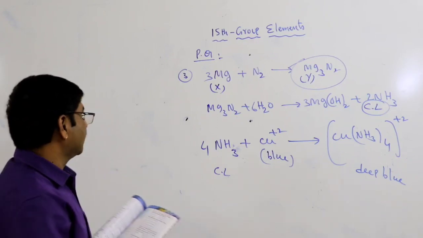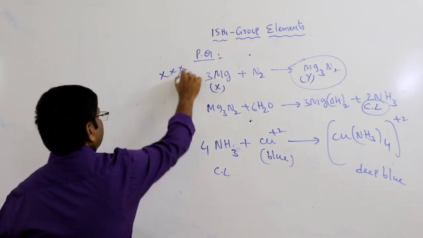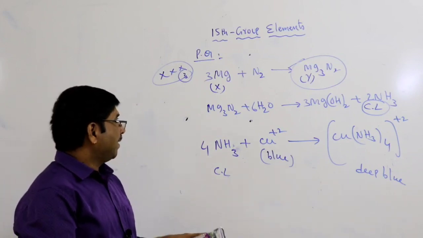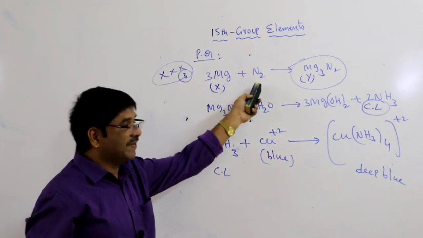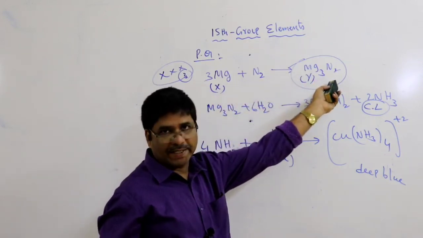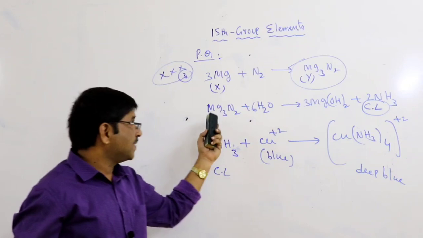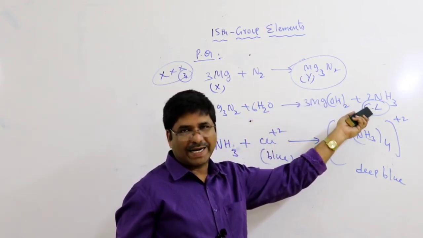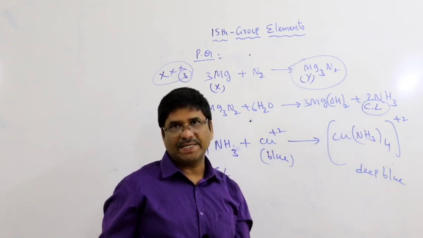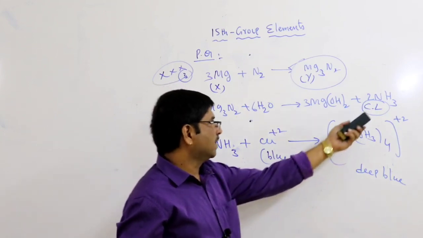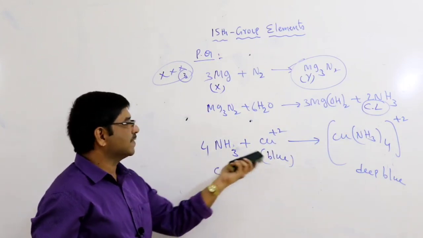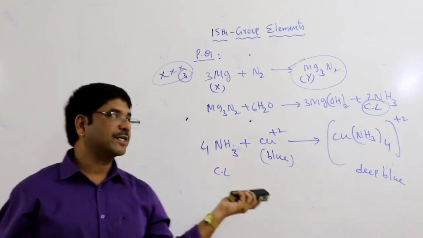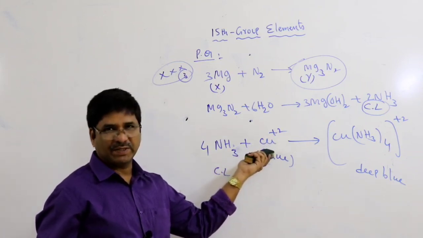Very, very important competitive bit this one, linked to maximum topics. Repeat once again. A metal X treated with nitrogen gives magnesium nitride, Mg3N2, and this Y treated with water forms hydroxide and ammonia, a colorless, pungent smelling gas. Now this ammonia reacts with copper sulfate, CuSO4, where Cu has oxidation number plus 2.